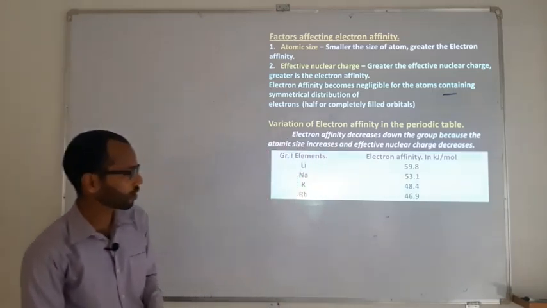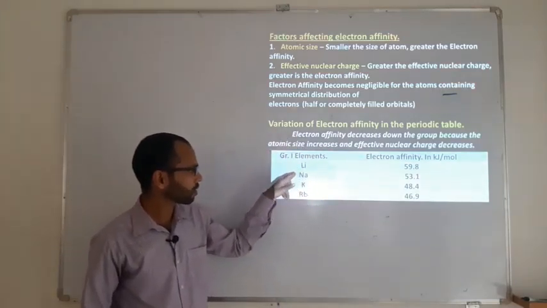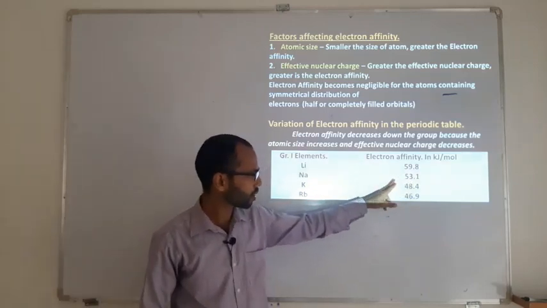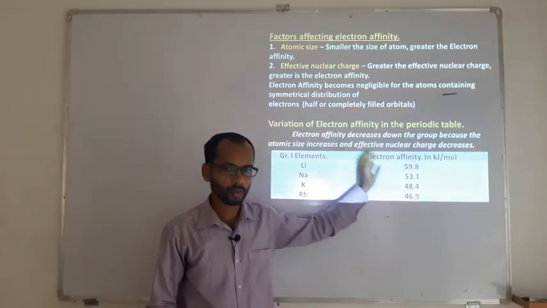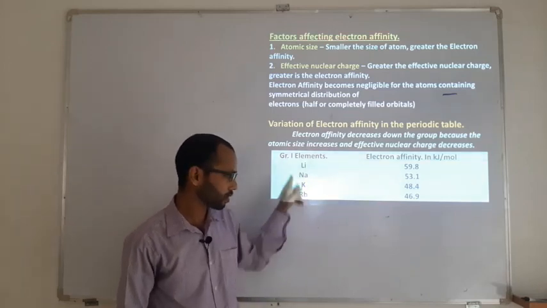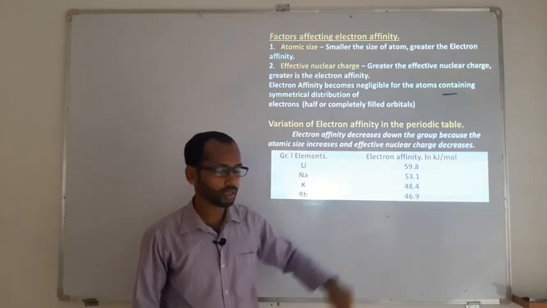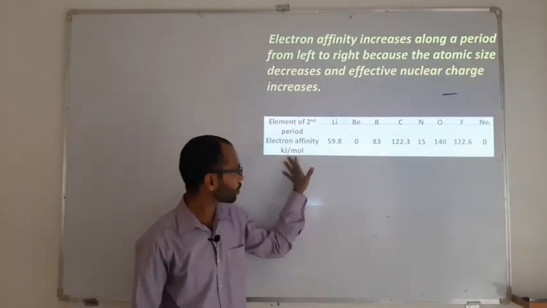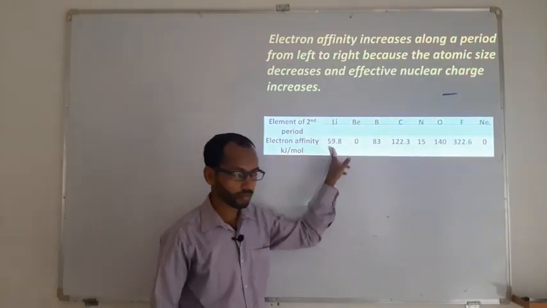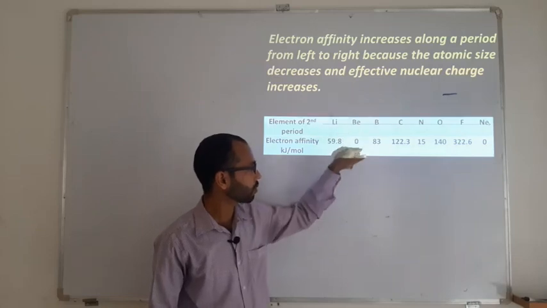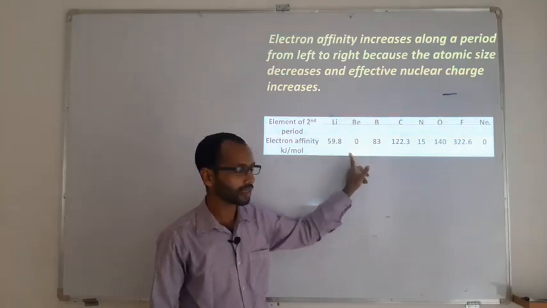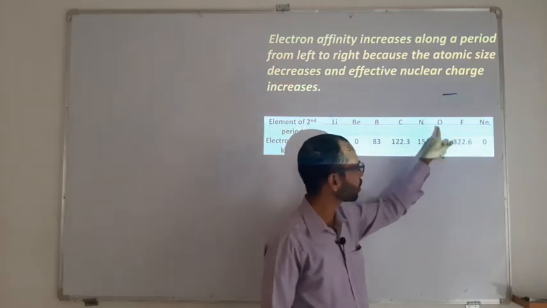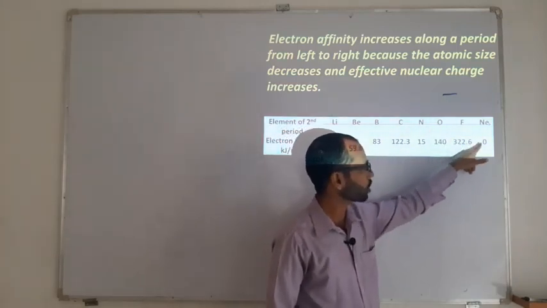So if you see here for group 1, lithium, sodium, potassium and rubidium, it's 59, 53, 48, 48. As we move down the group, they are increasing in size. So as the size increases, electron affinity is decreasing there. Whereas for group 2, if you see, lithium 59.8, beryllium 0, I'll come to why it is 0, then 83, 122, 15, it is also less, 140, 322, and it's 0 only.